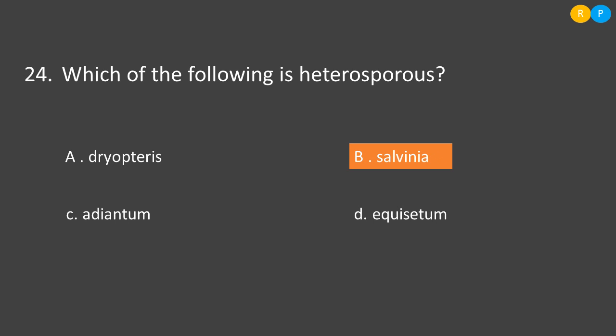In a heterosporous plant, two types of spores will form, microspores and megaspores. Microspores will form a separate gametophyte, called the male gametophyte, and megaspores are responsible for the formation of the female gametophyte. Clear, right? Among the following options we have to select which plant is showing this kind of nature.